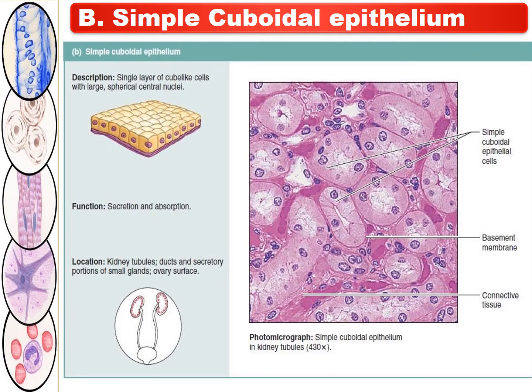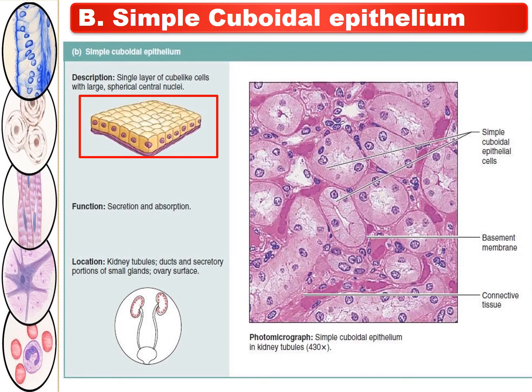Then the second one is called the simple cuboidal epithelium. This one is the diagram of simple cuboidal epithelium. It is a single layer of cube-like cells with large, spherical, central nuclei.